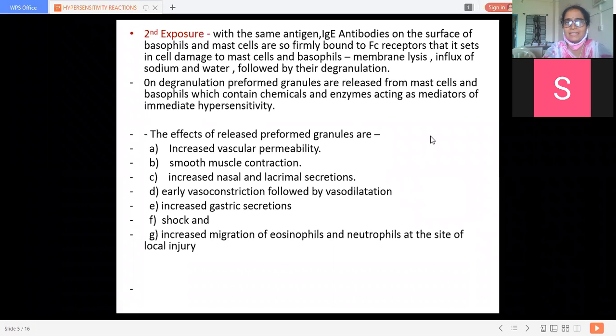What is that disease in which smooth muscle contraction occurs because of release or degranulation of mast cells? Yes?